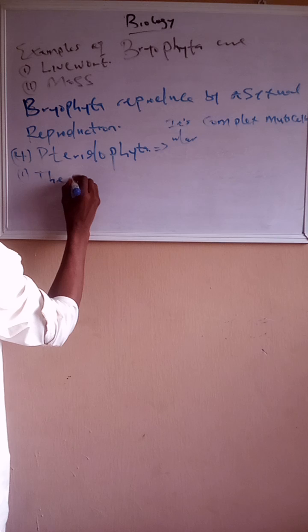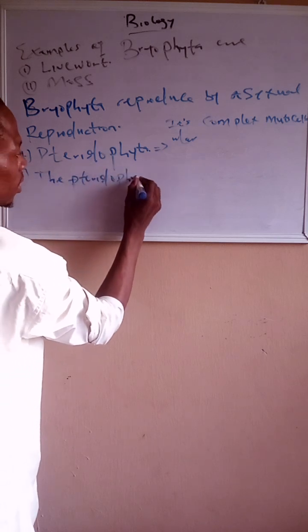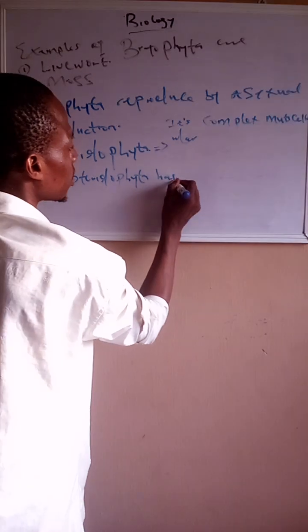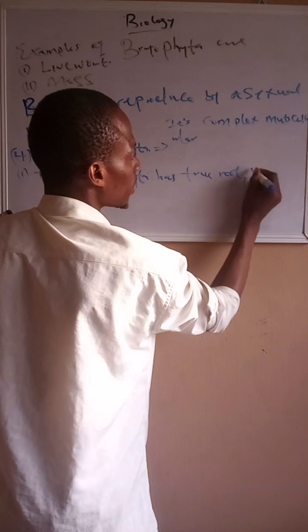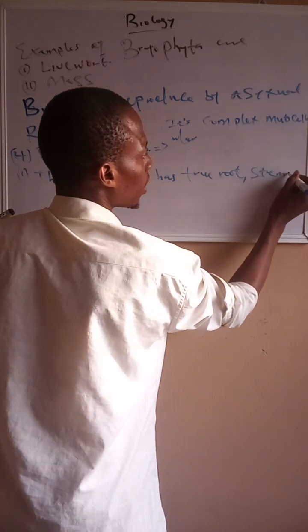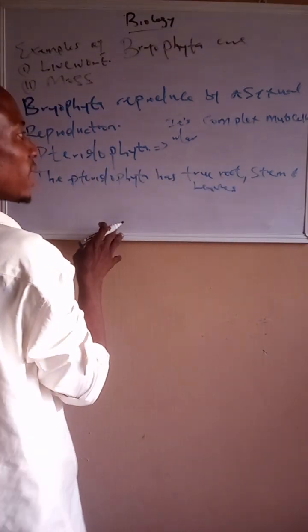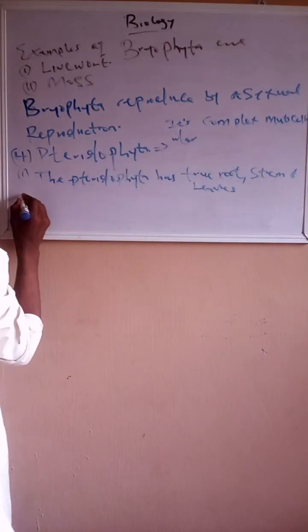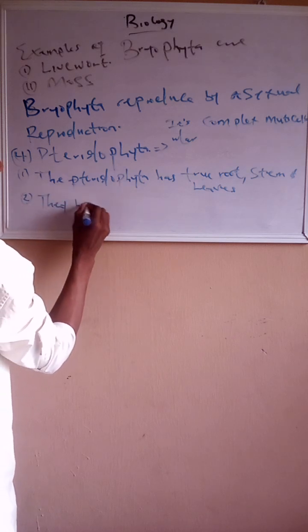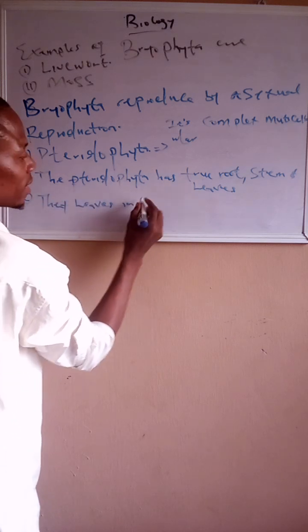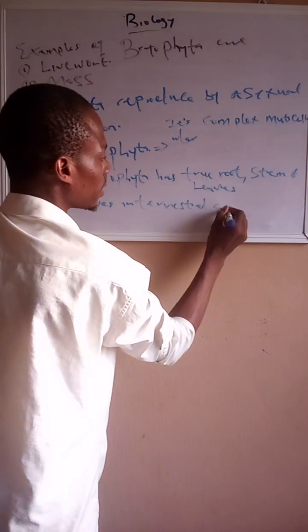The pteridophyta has true root, stem, and leaves. This is one of the advanced characteristics. Secondly, they live in terrestrial areas.